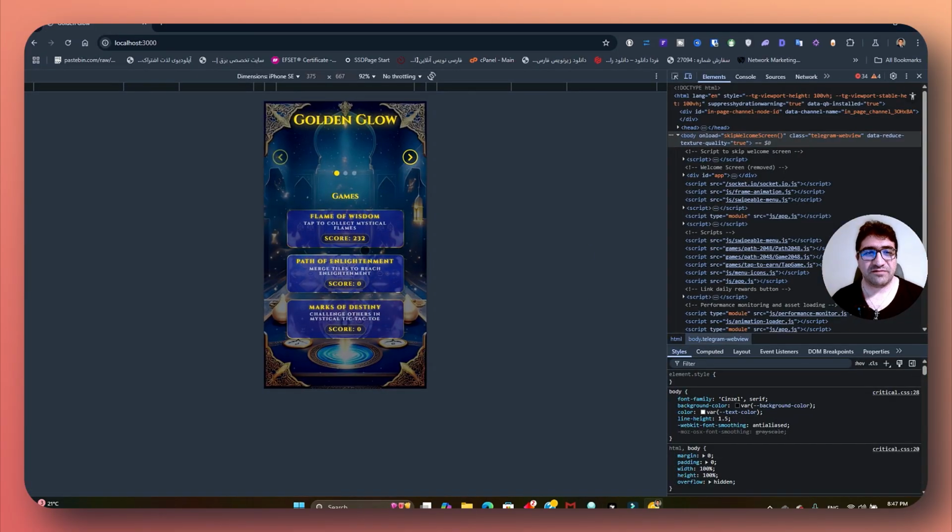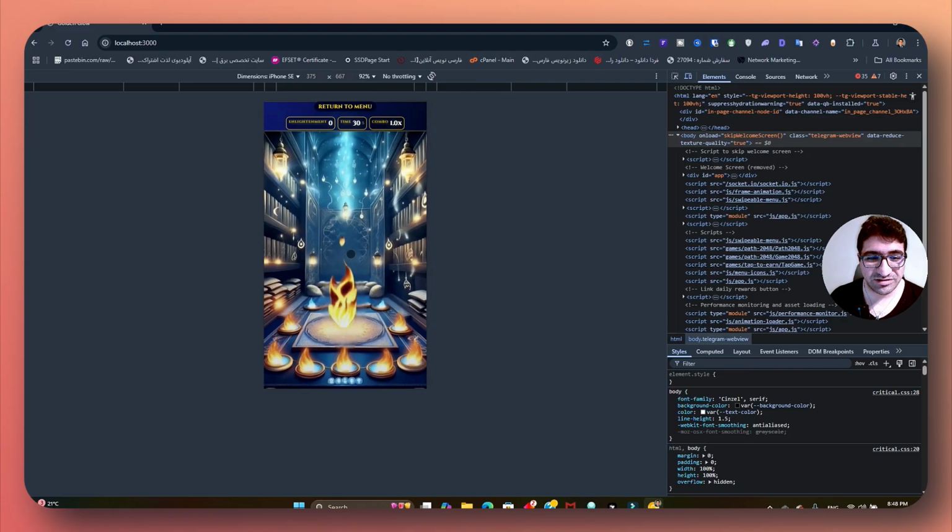Here you go. This is one of the games that I created for Telegram. It's one of those tap games where you get cryptocurrencies as a reward. This is what I call Golden Glow, and one of them is the Flame of Wisdom. Just play it and tap on the flames. See that? See how cool it is? And this is going to be your reward, enlightenment.